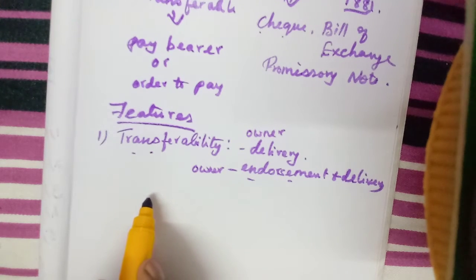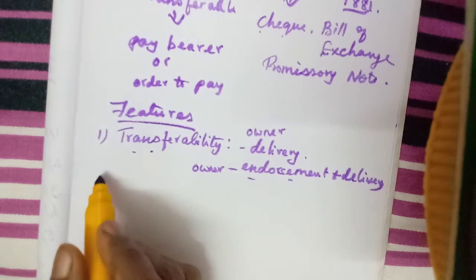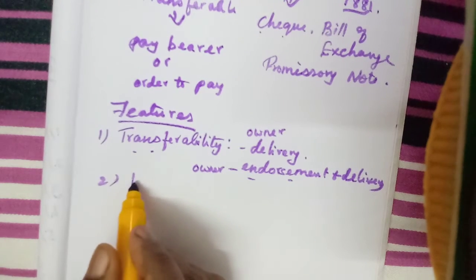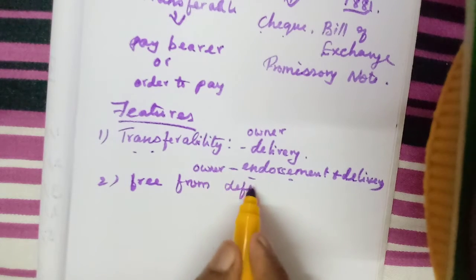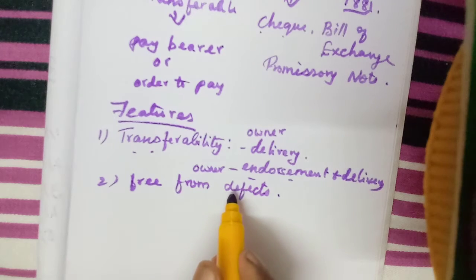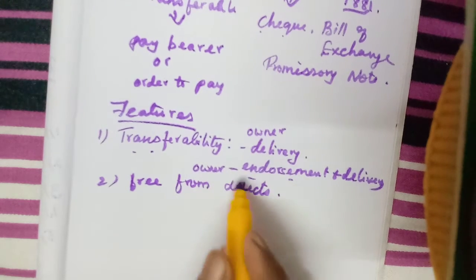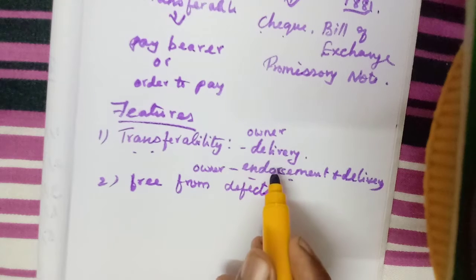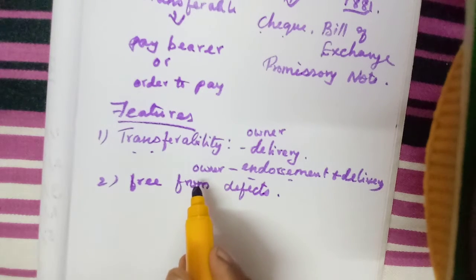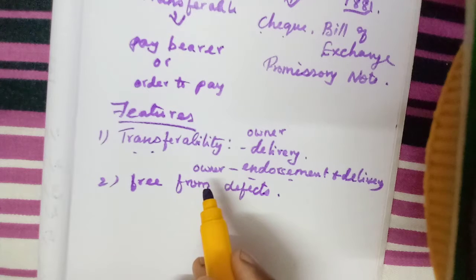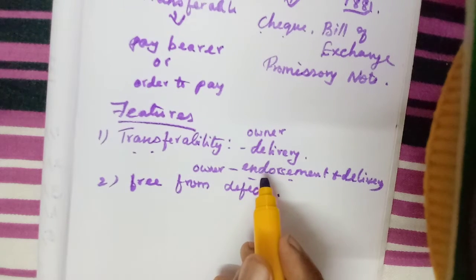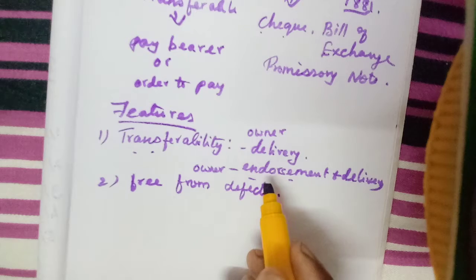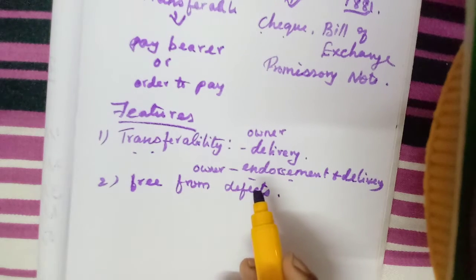Then title of the holder free from all defects. Once it is transferred from one person to another, that person gets the full title, isn't it? So any defects with the document, with the transferor, will not pass to the transferee. And here we will learn in the next heading.